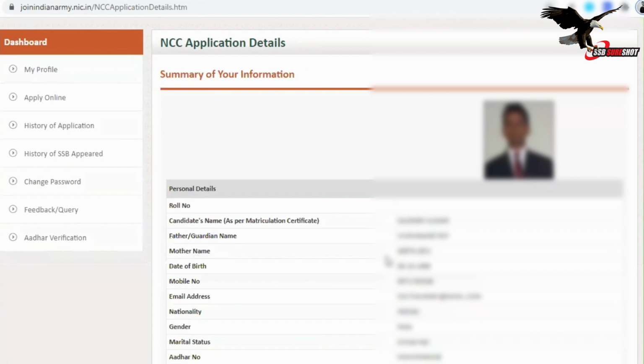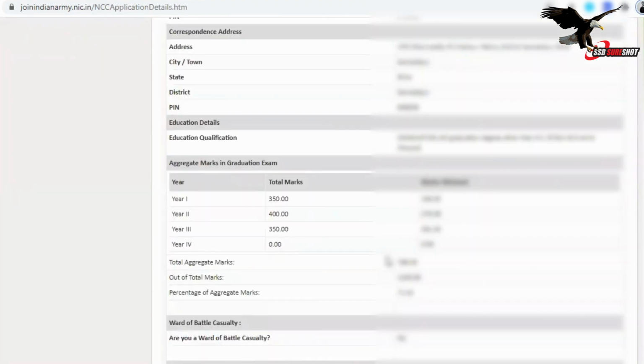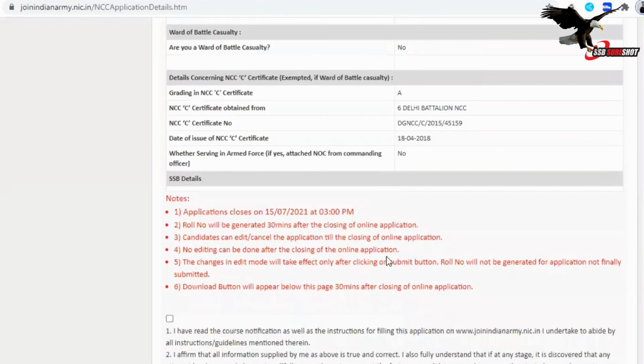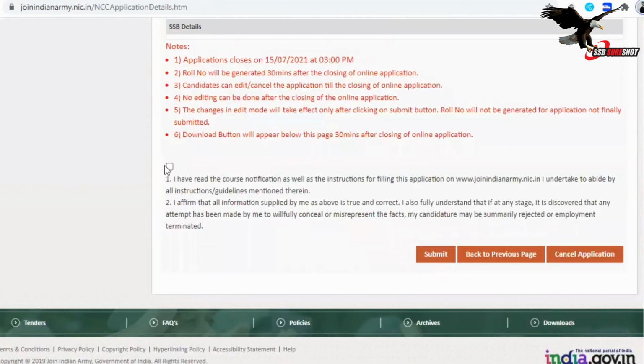So at last you will get this detail to check. Once you have checked everything, the marks and all the details, whatever you have put, you will have to click on a tick button here that you agree to the course notification as well as the instruction and you have filled the form. Here you will find a few notes that the application will close on 15th July at 3 p.m. Roll number will be generated 30 minutes after the closing of the online application. It means on 15th July at 3:30 your roll number will be generated on the website itself.